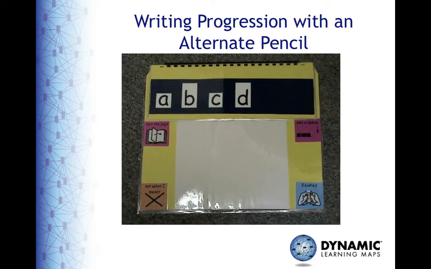Let's take a look at Jack's writing progress over the course of 18 months. Jack uses the Print alphabet flip chart and partner-assisted scanning to write.